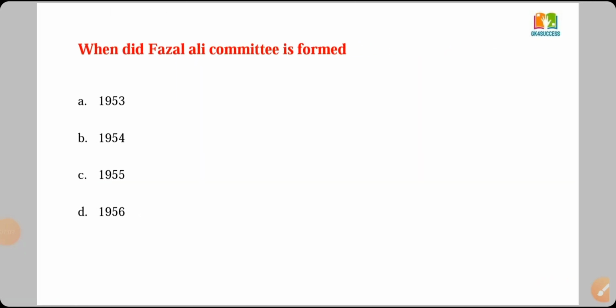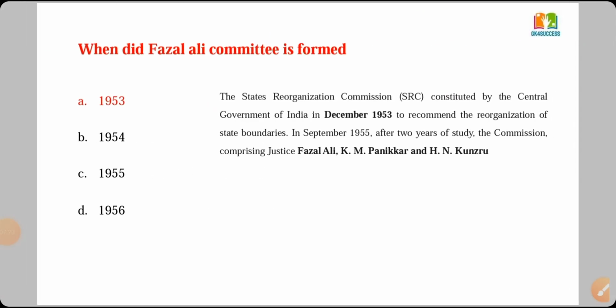When was the Fazal Ali Committee formed? Option A, 1953. Option B, 1954. Option C, 1955. Option D, 1956. And the right answer is 1953. Fazal Ali Committee is also known as the States Reorganization Committee, which was formed in 1953 to recommend the reorganization of state boundaries. The chairman of this committee is Fazal Ali. That's why this committee is also called the Fazal Ali Committee. And other members, Panikkar and Kunzru, are members of this committee. As per this committee, Andhra Pradesh was first formed based on language.